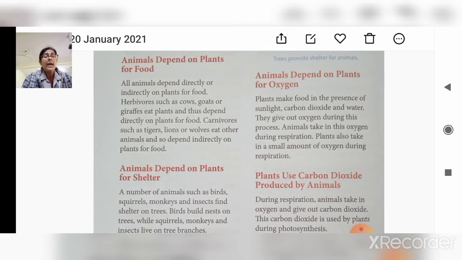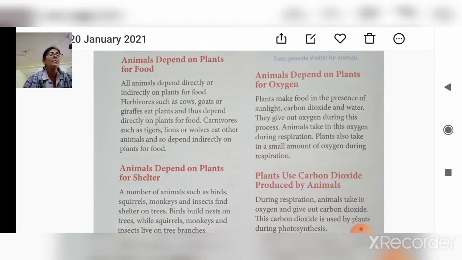The carbon dioxide that animals release at the time of respiration, plants use for making food. So plants also depend on animals. During respiration, animals take in oxygen and give out carbon dioxide. This carbon dioxide is used by the plant during photosynthesis. Plants also depend on animals for reproduction.